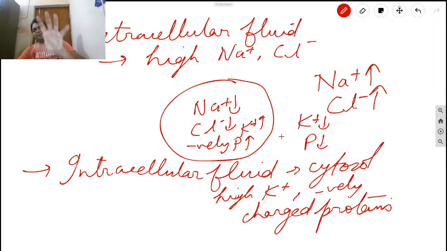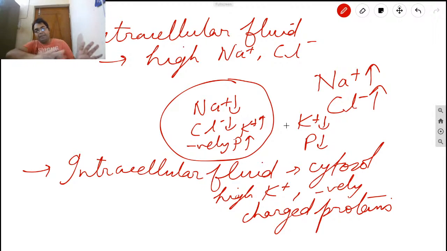This is what will decide the overall charge distribution inside and outside of the cell. This is the first point in how we determine the charge distribution inside and outside the cell. Many books, even your NCERT, write that Na+ is there, but they don't mention which is more and which is less.